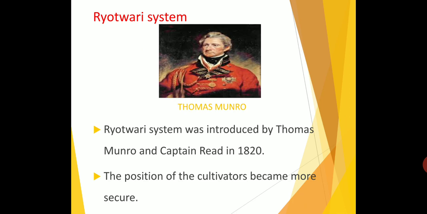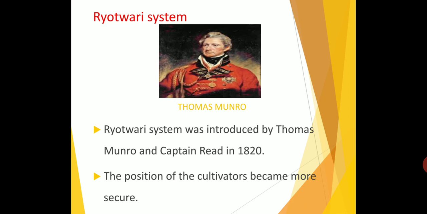Initially, one half of the estimated produce was fixed as rent. For example, if I am earning 10 rupees, 5 rupees I have to pay as tax to the government. Later this assessment was reduced to 1/3 of the produce by Thomas Munro.